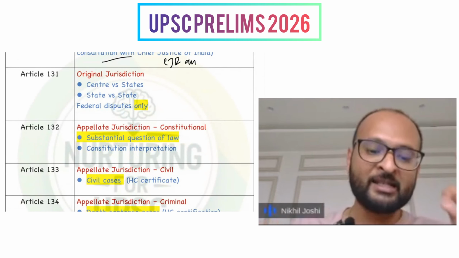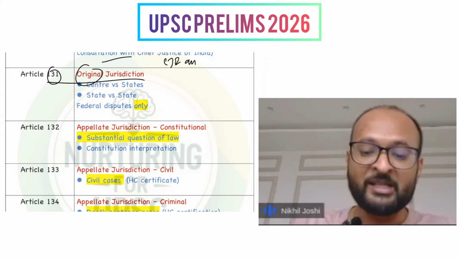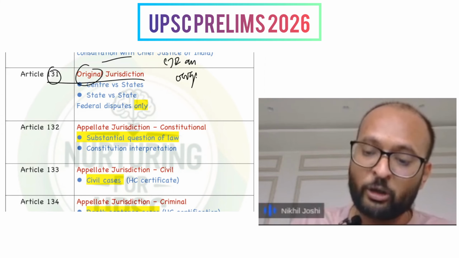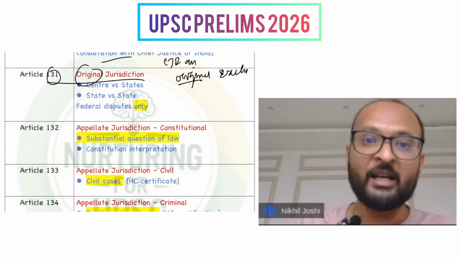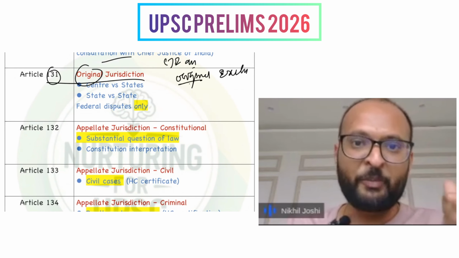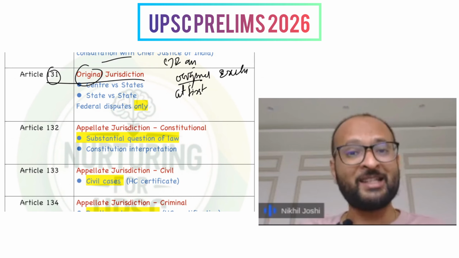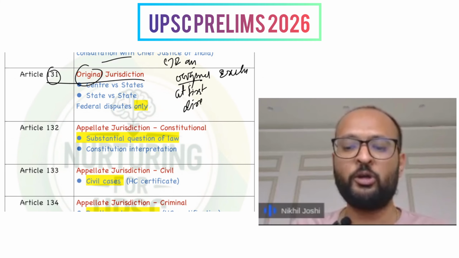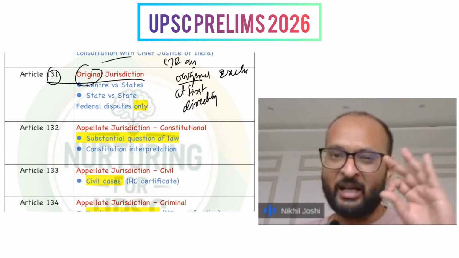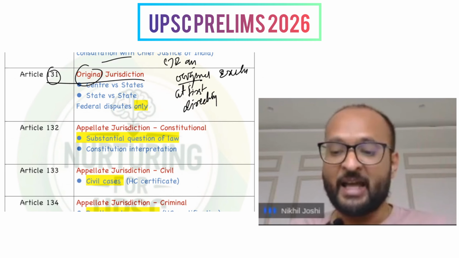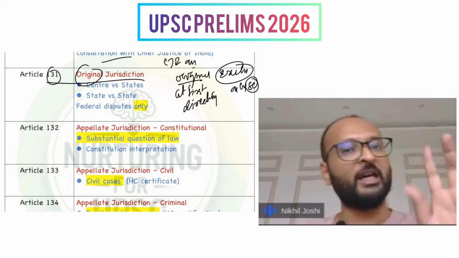Then a very important article is Article 131, which talks about the original jurisdiction. What does original jurisdiction mean? Here, it's not only original but also exclusive. Original jurisdiction means the ability of the Supreme Court to hear the matter at the first instance. So aggrieved parties can directly approach the Supreme Court. Direct approach is there, and it does not necessarily mean by way of appeal. Exclusive means that only the Supreme Court has the power to hear these cases.